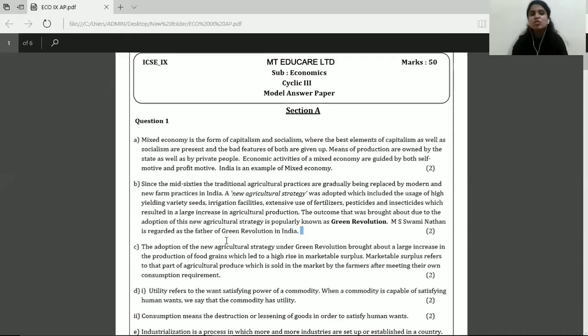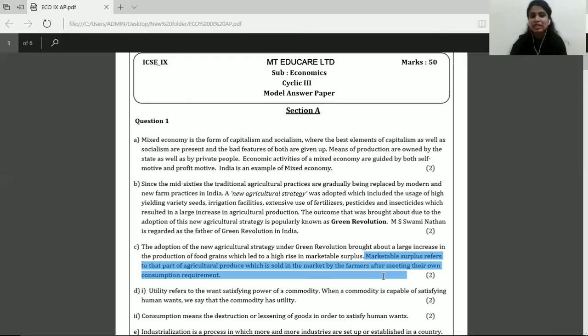Now the next question, that is question 1C, is what do you understand or what do you mean by marketable surplus? Now students, you can again write down this answer in your own words. There is a terminology, there is a meaning that is given in your textbook. You may choose to use that to write this answer. The statement that's given in the textbook for the meaning of marketable surplus is this: marketable surplus refers to that part of agricultural produce which is sold in the market by the farmers after meeting their own consumption requirements.